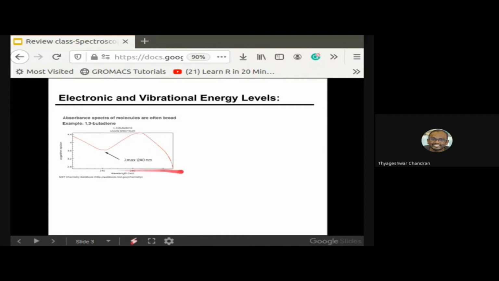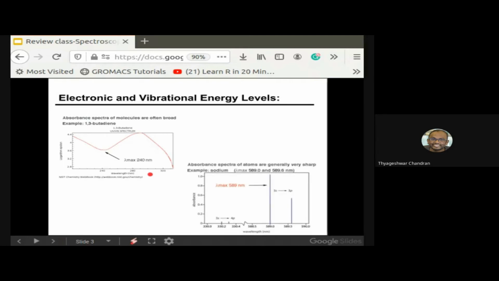The same is true when you are doing it for different biomolecules. But the same is not true when you are doing a UV visible spectrum for an atom. This one is an example for sodium. In the case of sodium or different atoms, you get clear peaks, not like the ones you get for a molecule.